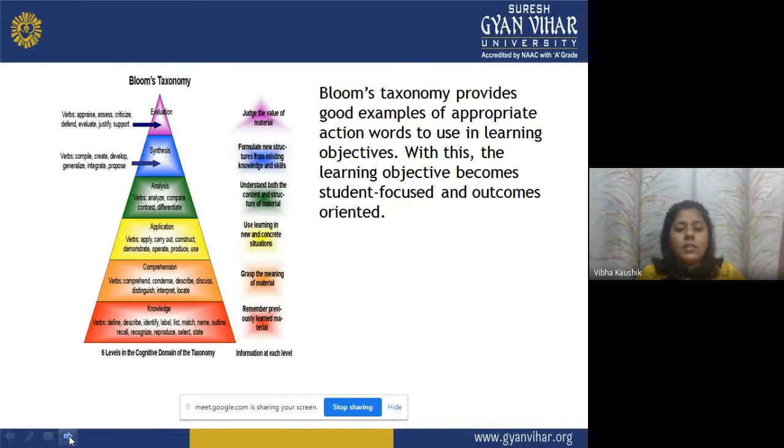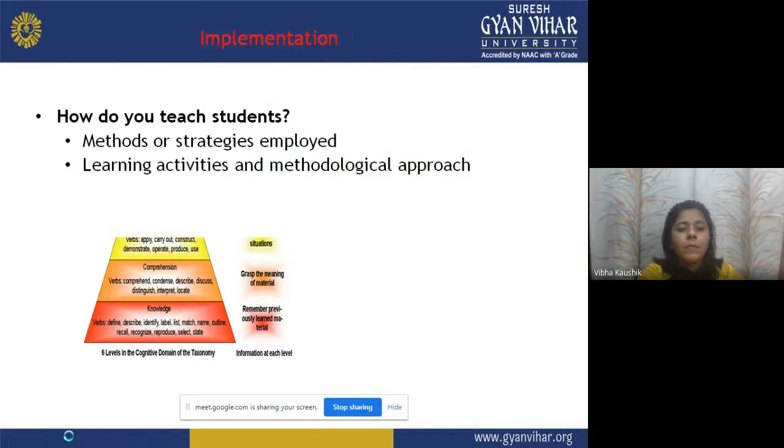The next one is synthesis. The verbs are compile, create, develop, journalize, integrate, purpose. Formulate new structure from existing knowledge and skills. The last one is evaluation. The verbs are appraise, assess, criticize, define, evaluate, justify, and support. Judge the value of material, how much you have learned a particular concept.